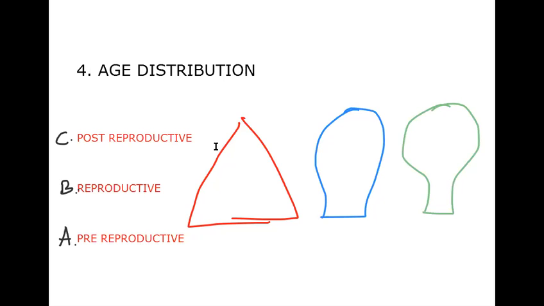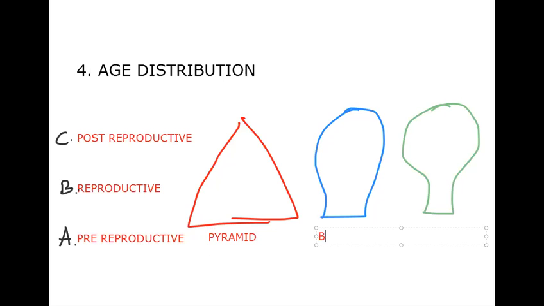The shapes I'm drawing here are very famous in question formats, and that's why I'm making these particular shapes. The textbook just gives all the populations as a pyramid, but no matter.